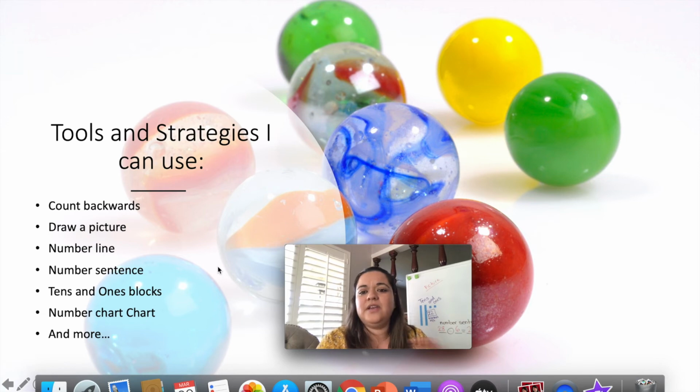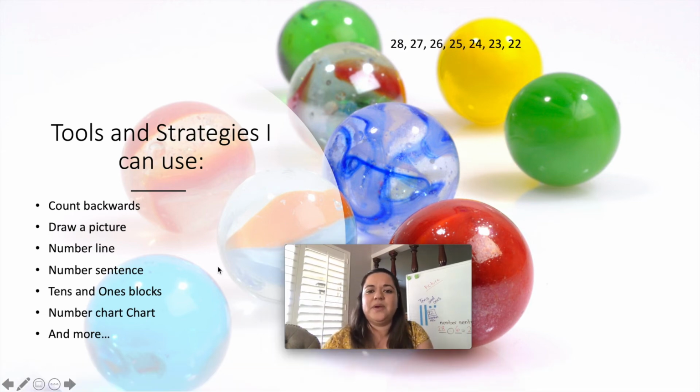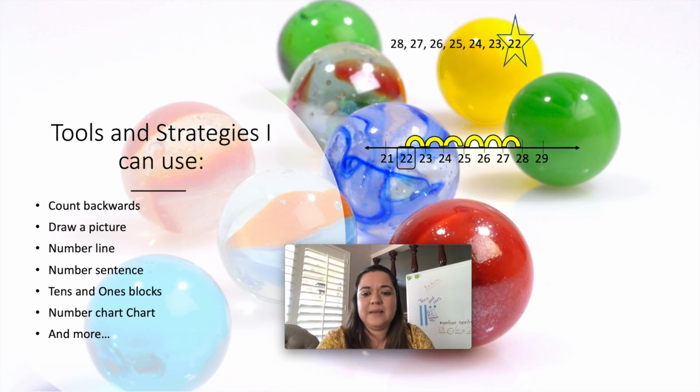So if you're counting backwards, this is how it would look, right? We start with 28 because he had 28. Then I'm going to count backwards 6 times because he lost 6 marbles. So when I do that, I go 28, 27, 26, 25, 24, 23, 22, right? So now he has 22 marbles.